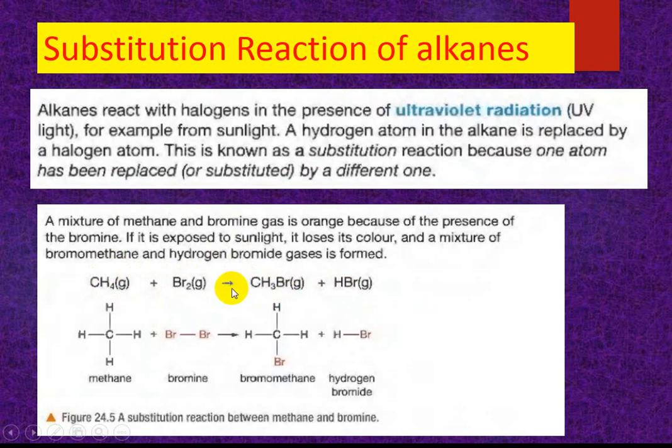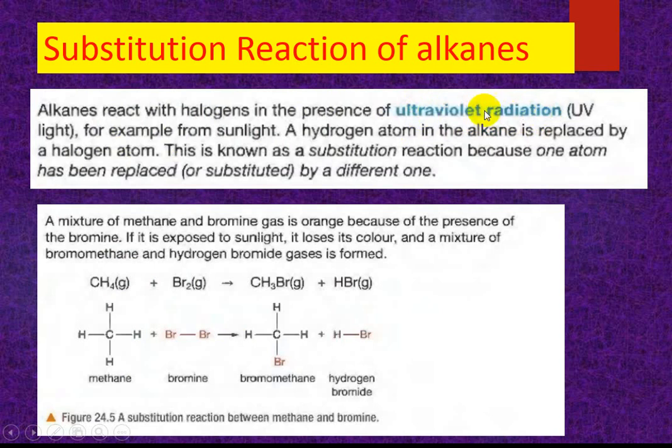A substitution reaction is one in which an atom or group of atoms replaces an atom or group of atoms on a carbon atom and takes its position. For the substitution reaction of alkanes, a condition is needed: alkanes react with halogens in the presence of ultraviolet radiation. UV light is needed.